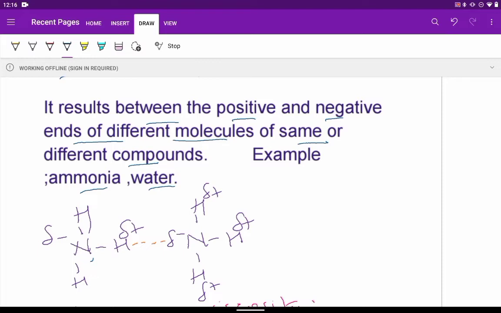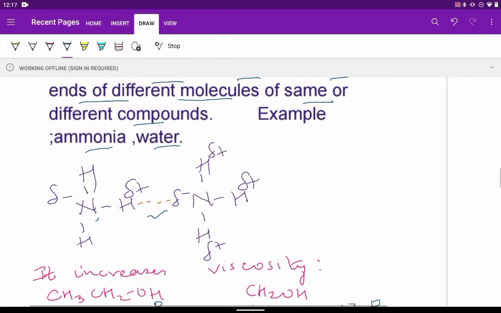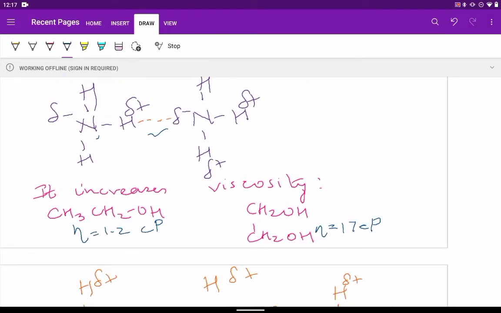And with the red dotted lines, you can see the hydrogen bond formation between the hydrogen atom of one molecule and the nitrogen atom of the next molecule. So this is hydrogen bond formation here. Hydrogen bonding also can lead to an increase in viscosity.